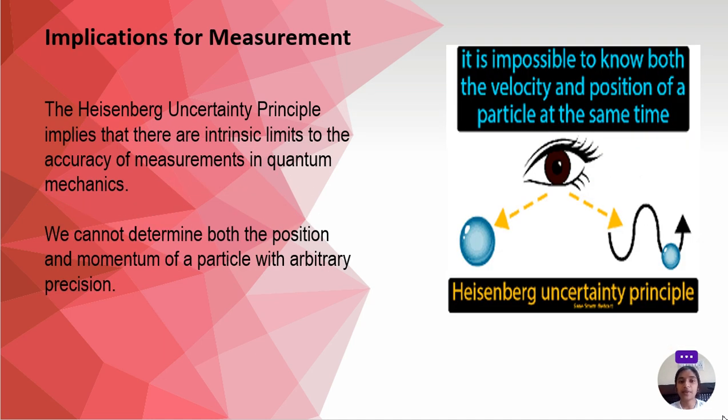Next, implication for measurement. The Heisenberg uncertainty principle implies that there are intrinsic limits to the accuracy of measurements in quantum mechanics. We cannot determine both the position and momentum of a particle with arbitrary precision. So here it says that the exact position and momentum of a particle cannot be determined with arbitrary precision. So when electrons are moving in an orbit, its exact position and momentum cannot be determined at the same time.